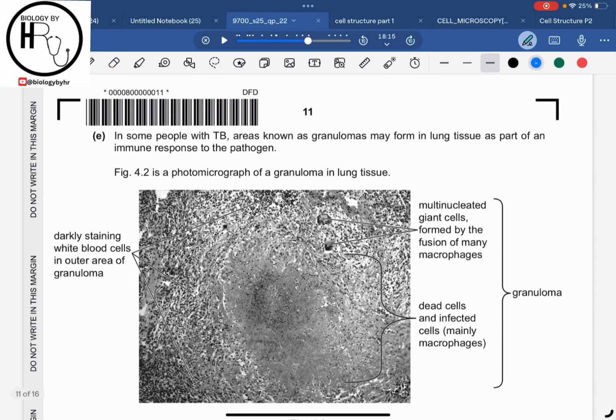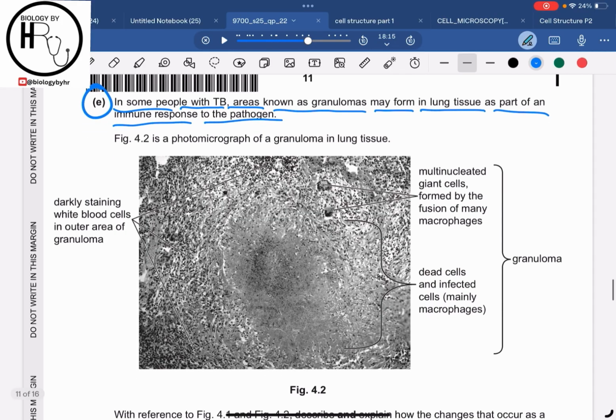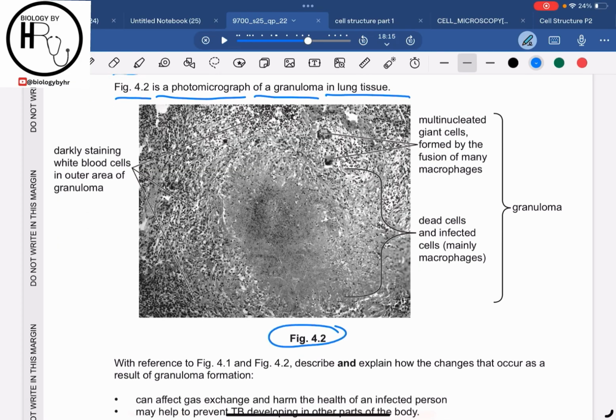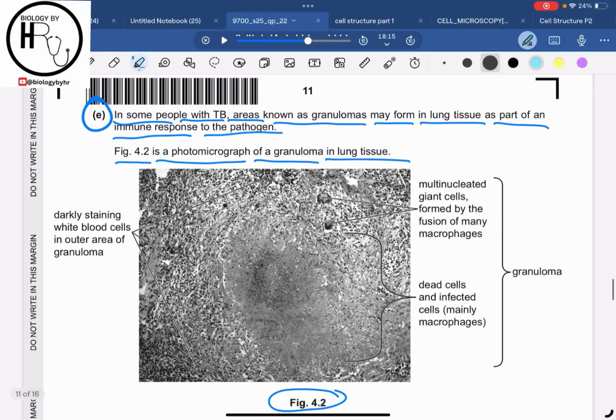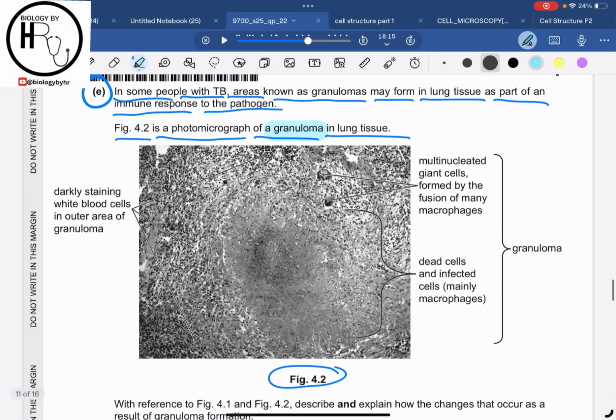Alright, so now let's move on to part E. Part E says that in some people with TB, areas known as granulomas may form in the lung tissue as part of an immune response to the pathogen. Further in the question, they say that figure 4.2 is a photomicrograph of a granuloma in the lung tissue. So this is figure 4.2, and they know that at this level you may not know about the granuloma, so they have told us what granulomas are.